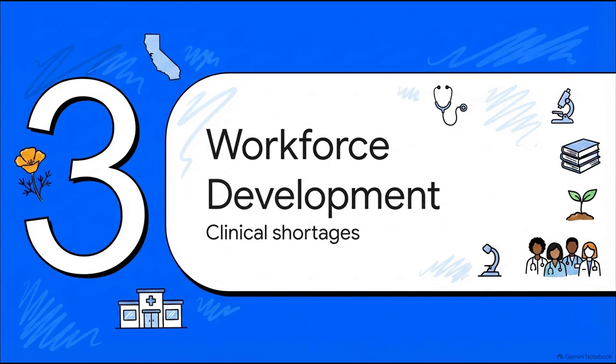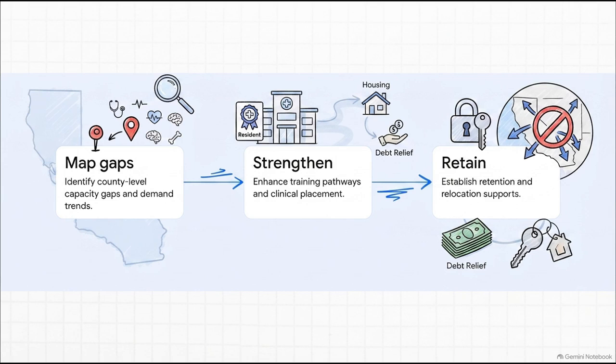Next up is Section 3, Workforce Development Implementation. To address critical clinical shortages, California is building a sequential workforce pipeline. Step 1 is mapping precise capacity gaps at the county level. They're identifying exactly which specialties are missing in specific rural geographies before spending a single dollar. Step 2 takes that data and uses it to fund targeted clinical placement networks, ensuring medical residents actually complete rotations in those identified rural facilities.